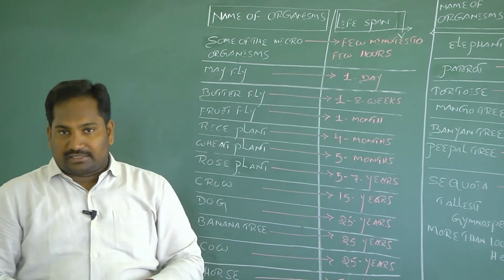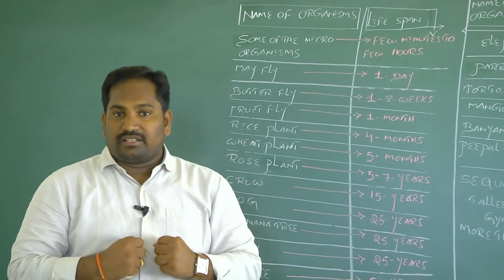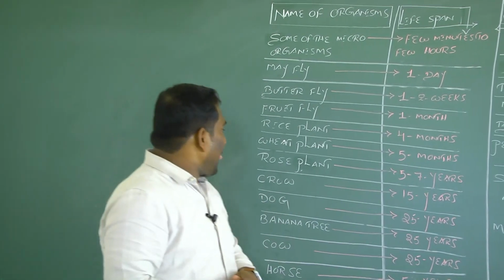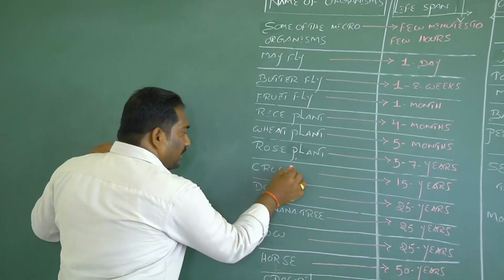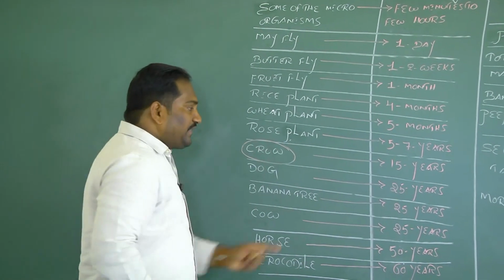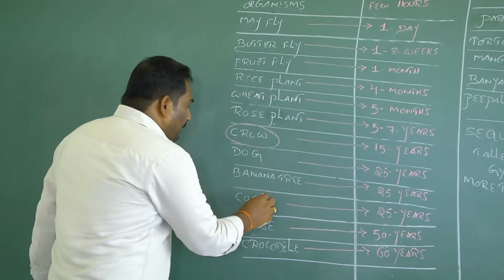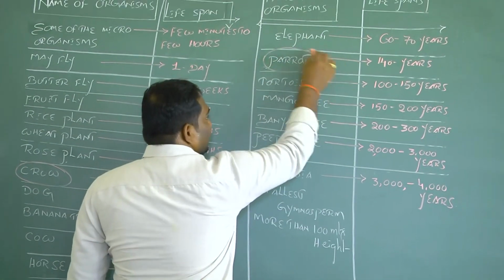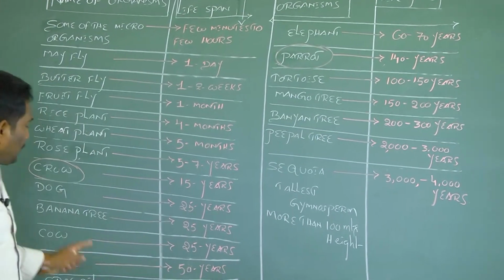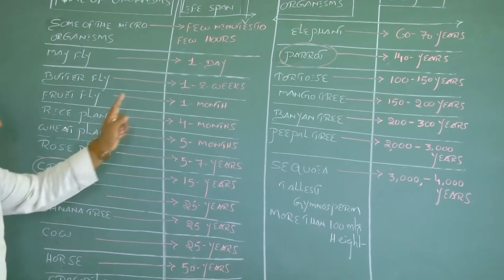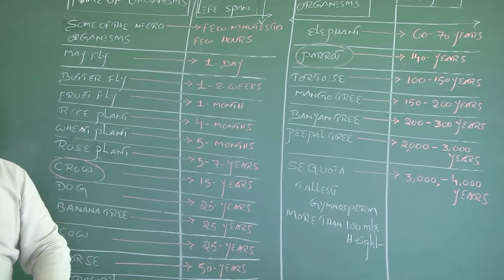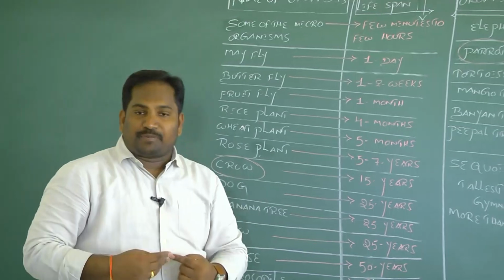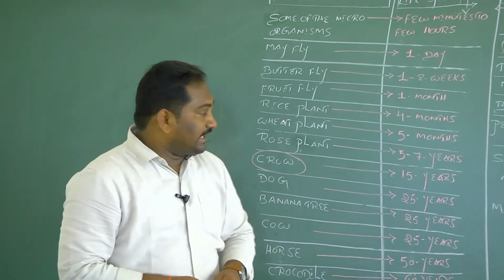And one more important characteristic feature: the lifespan is not correlated with body size. For example, the crow's lifespan is 15 years, the parrot's lifespan is 140 years. In these two examples, the crow and the parrot have the same body size, but their lifespan is entirely different.